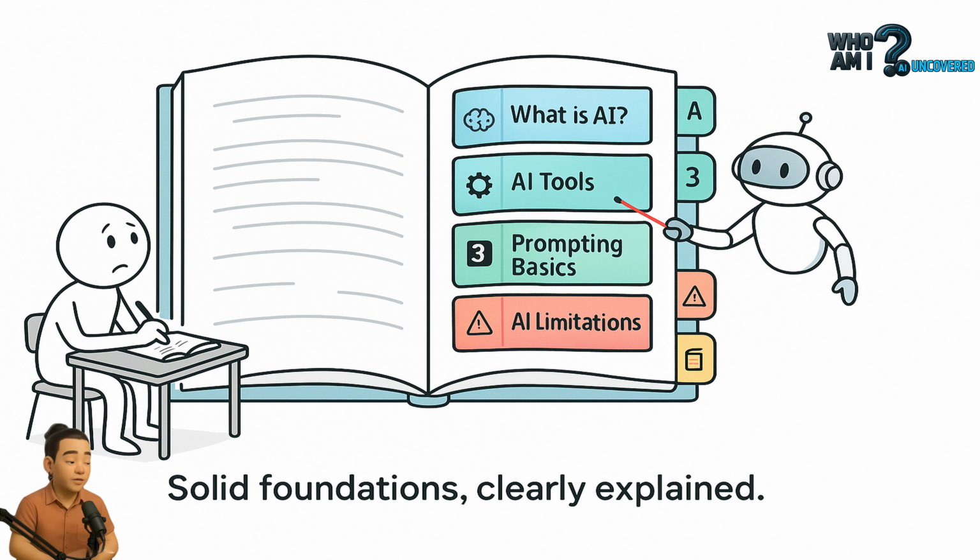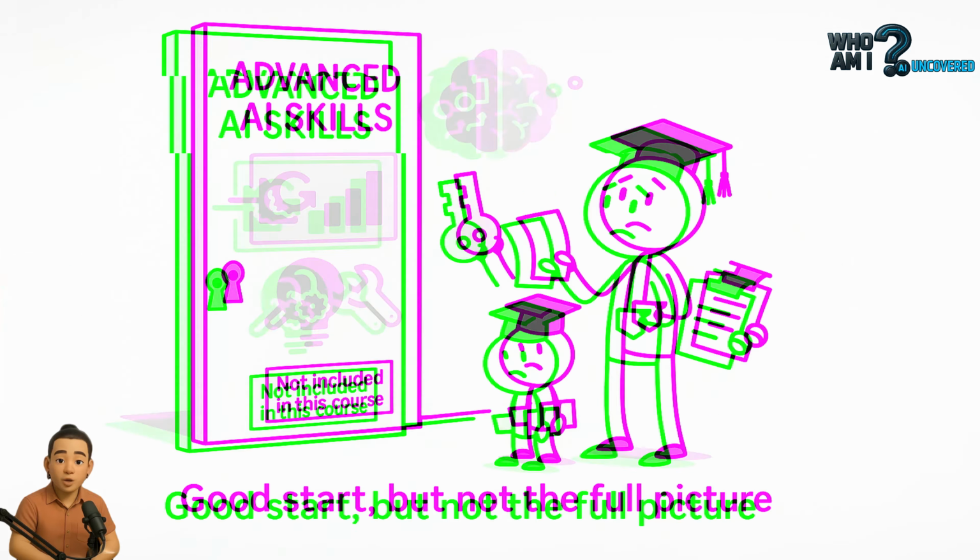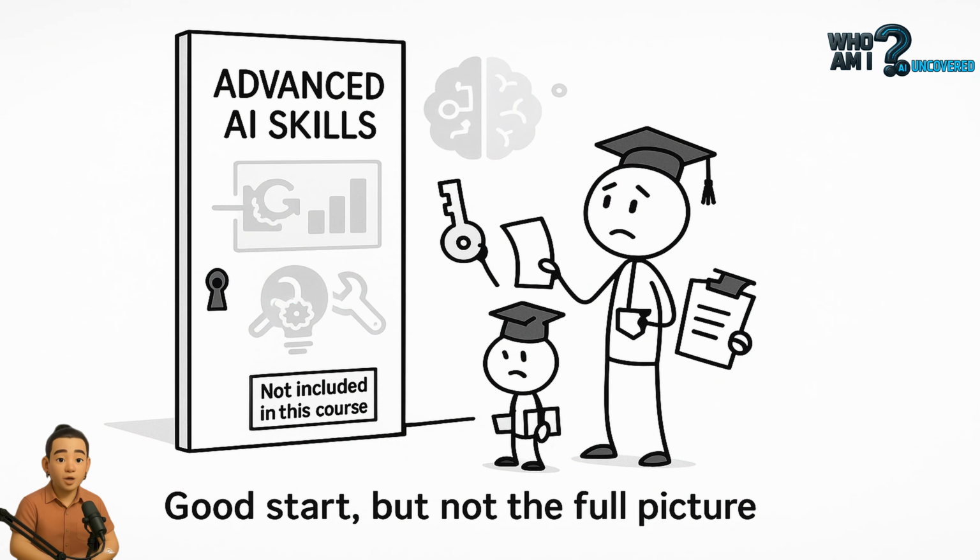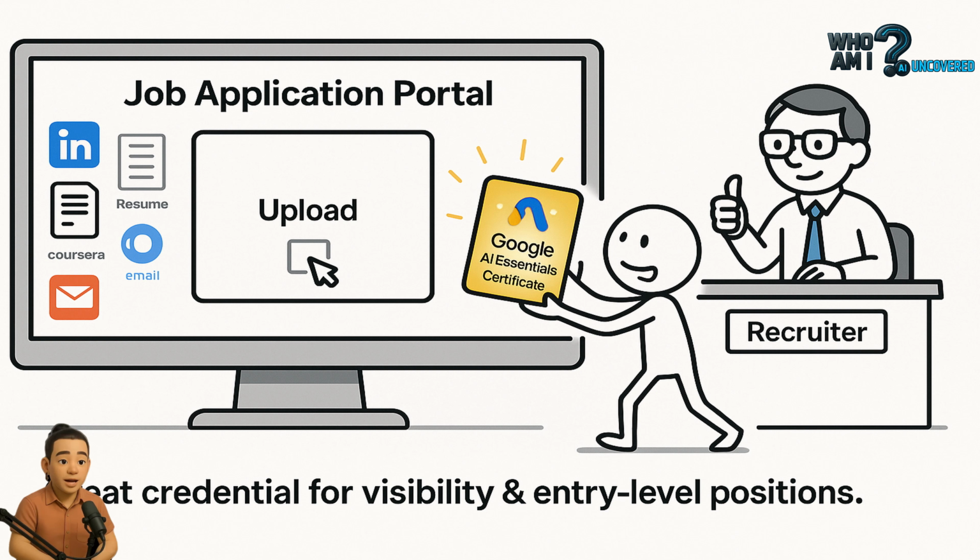It doesn't teach you how to build AI-powered automations, how to integrate APIs, how to fine-tune models for your data. But it's great for building foundational AI literacy, explaining AI to team members or managers, getting a baseline credential for your CV or portfolio, and if you're enrolled in Google's Project Management Certificate on Coursera, the AI Essentials course is free. Final verdict: for beginners, strong yes. For intermediates, use it as a supplement. In a world where AI is everywhere, even basic fluency gives you an edge.